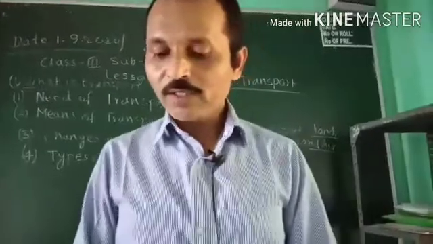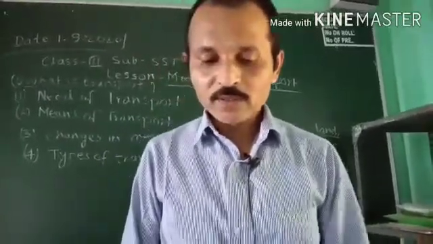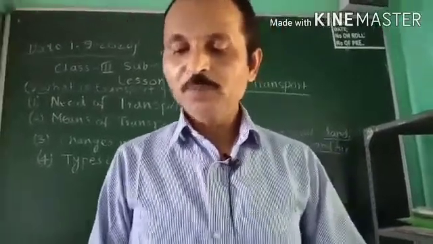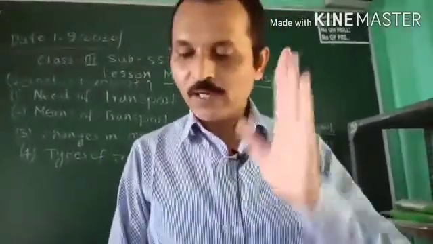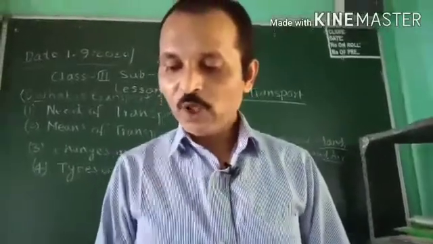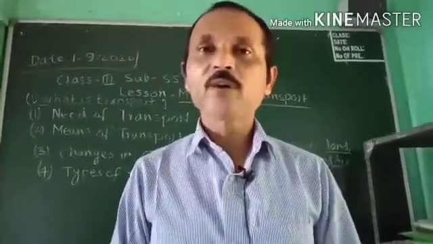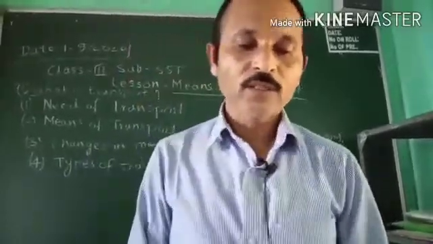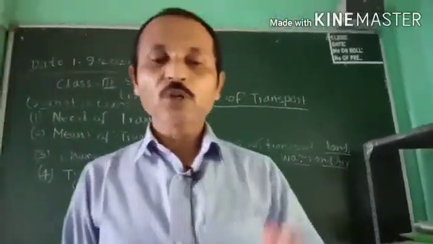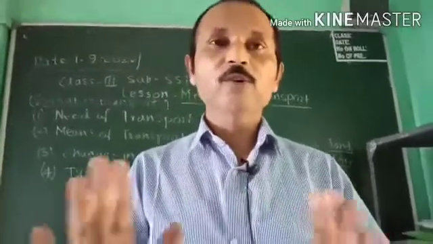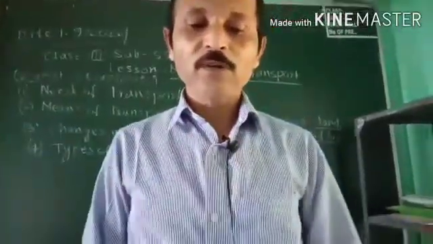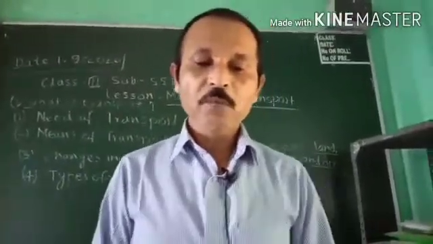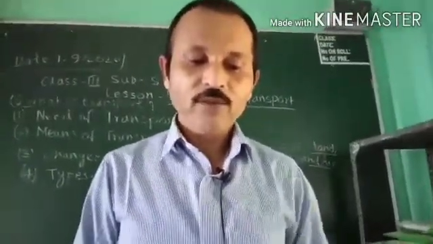Then water transport. Water transport is another type of transport, which has been the cheapest means of transport since earlier times. There are boats, steamers, and other types of transport now. Then air transport. Air transport is the fastest mode of transport, but it is very costly, so very few people travel by it, only those who are able to pay for the tickets.